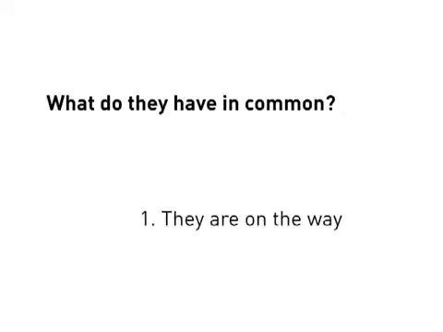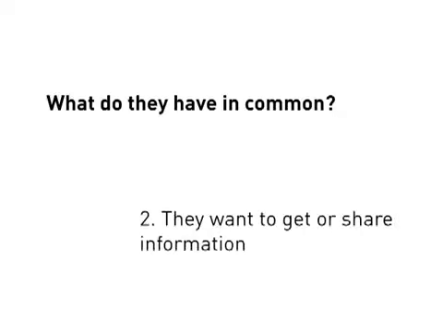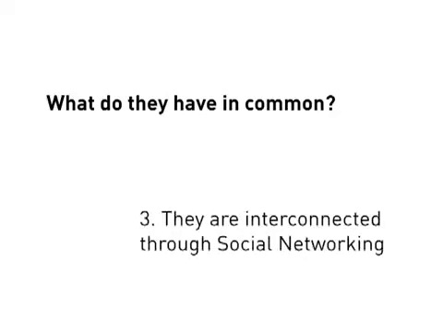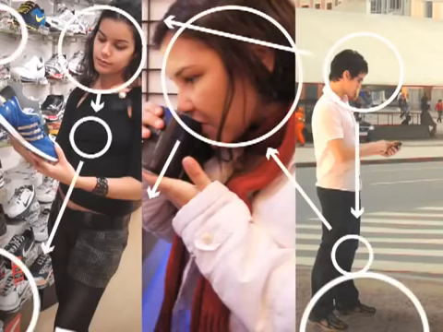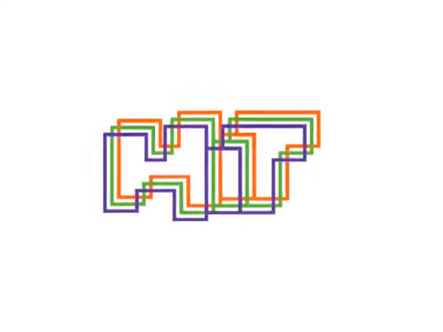They are on the way. They want to get or share information. They are interconnected at some level through social networking. George knows someone who knows Pamela, who knows someone who knows Juliana.